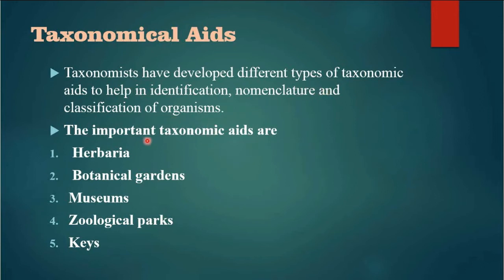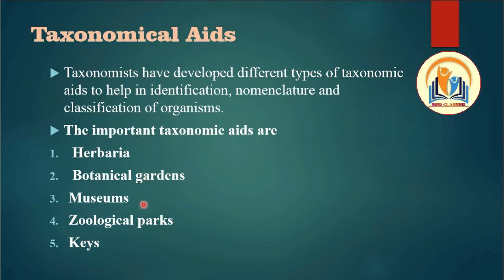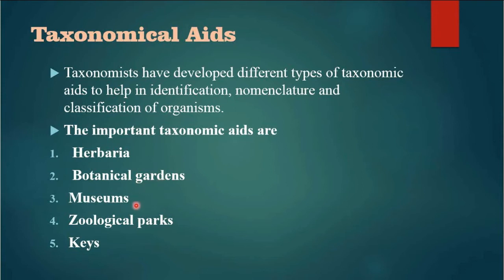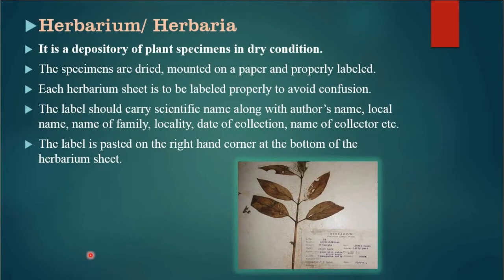There are 5 important taxonomical aids which have been explained in NCERT. First is herbaria, second is botanical gardens, then museums, zoological parks and keys. We will cover them one by one. Firstly, herbarium. What is herbarium? Herbarium is singular, herbaria is plural.